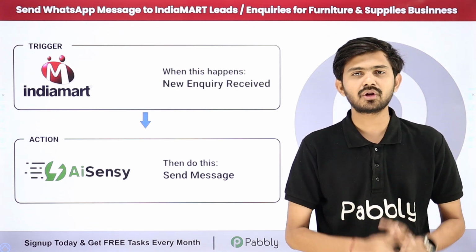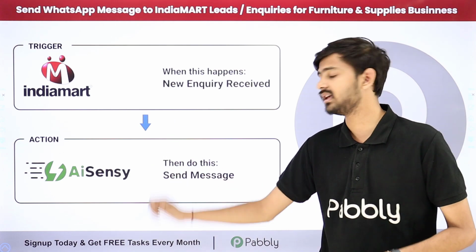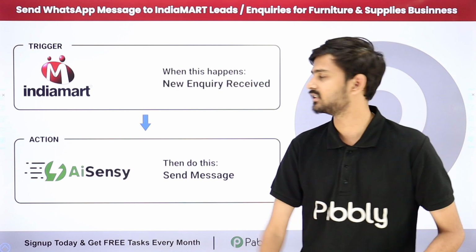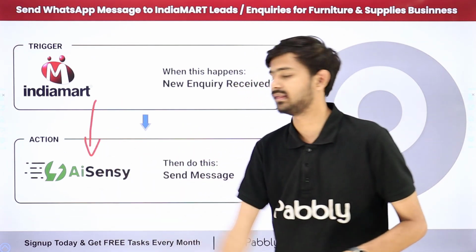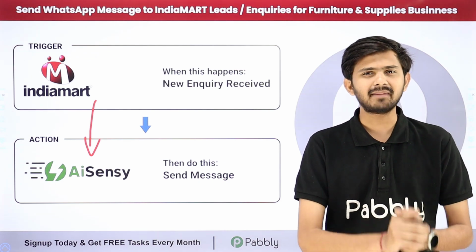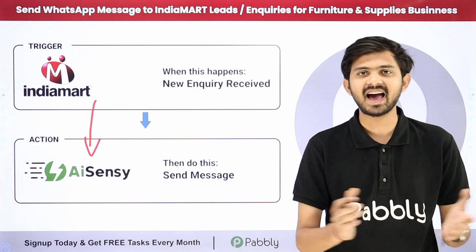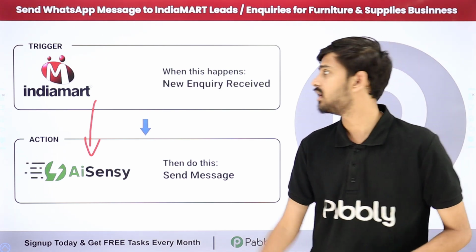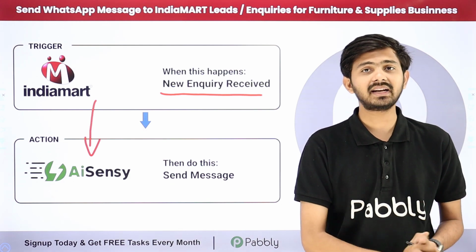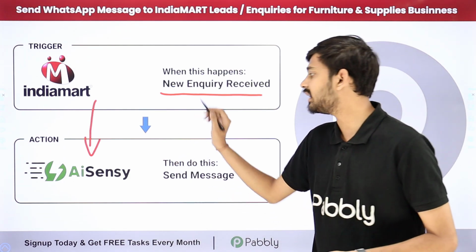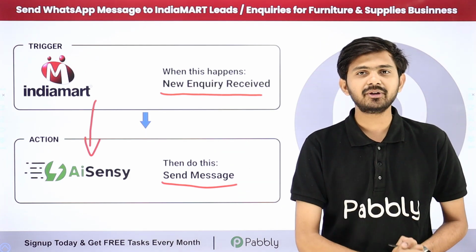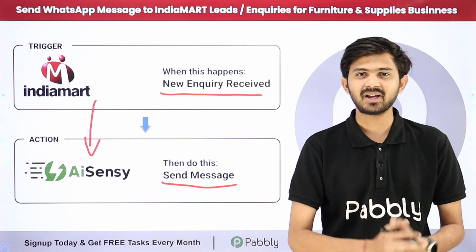So here for sending the message on WhatsApp, I'm going to use AI Sensei, and for doing this automatically, what I'm going to do is I'm going to simply build a connection between IndiaMART and AI Sensei. So for building this connection, I'm going to use Pabbly Connect. So Pabbly Connect is an amazing software for automation and integration, and now with Pabbly Connect, whenever I'm going to receive a new inquiry or a new lead through IndiaMART, then automatically by using all the detail, I'm going to send a personalized message on WhatsApp to that particular lead. So how I'm going to build this connection? For that, let me take you to my computer screen.